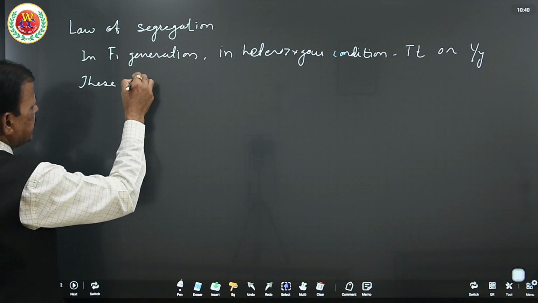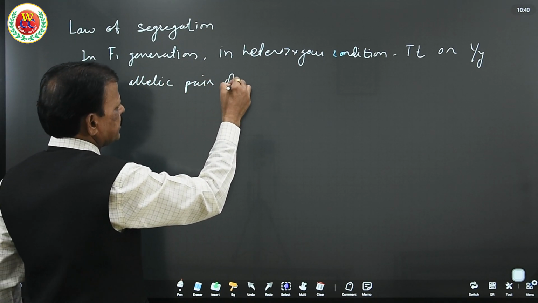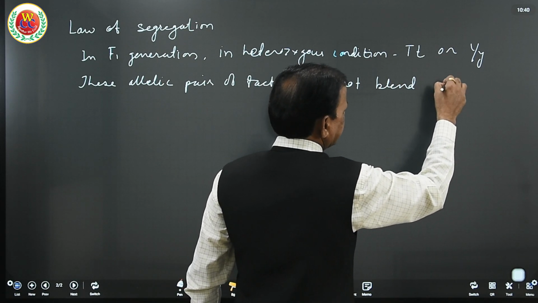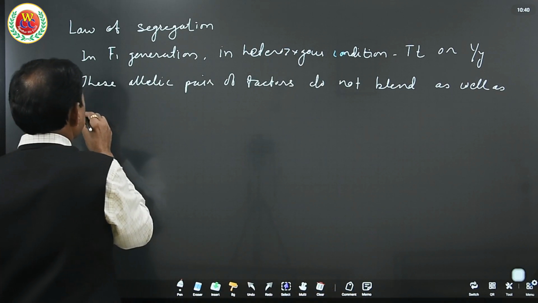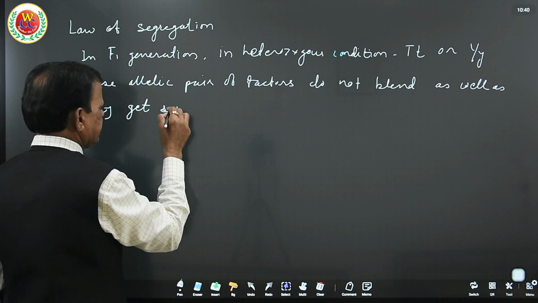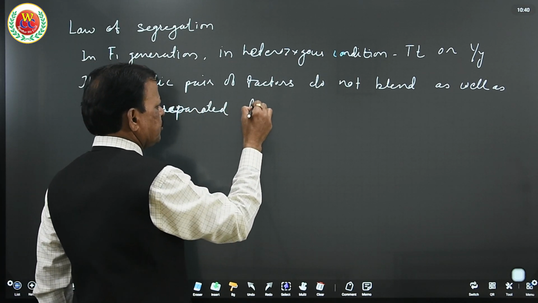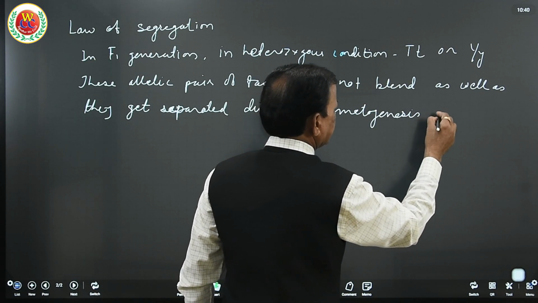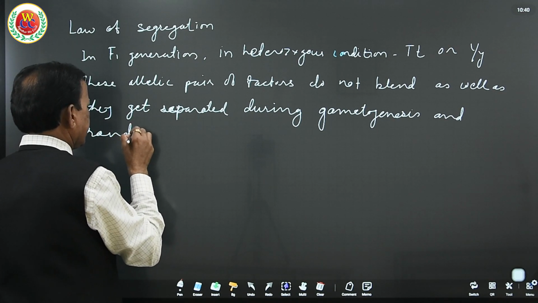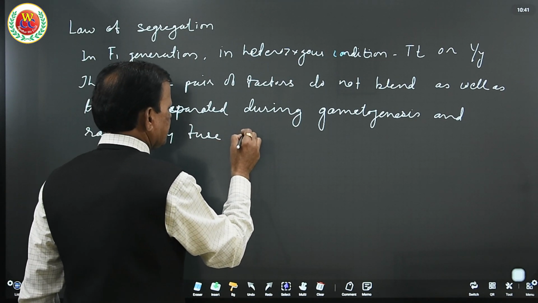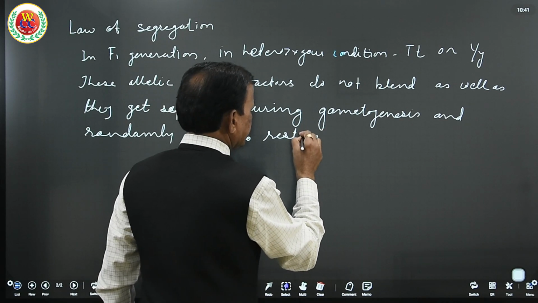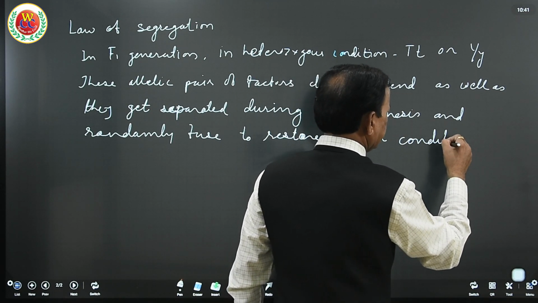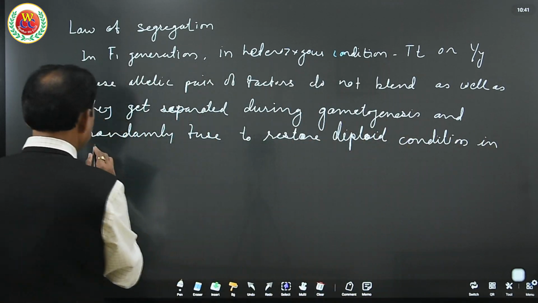These allelic pair of genes or factors do not blend, as well as they get separated during gametogenesis, and randomly fuse to restore diploid condition in F2 generation.